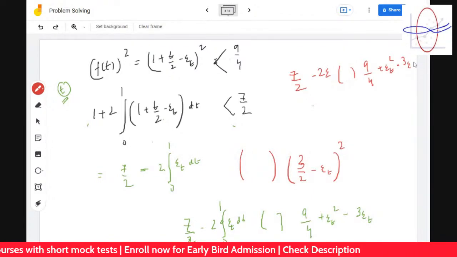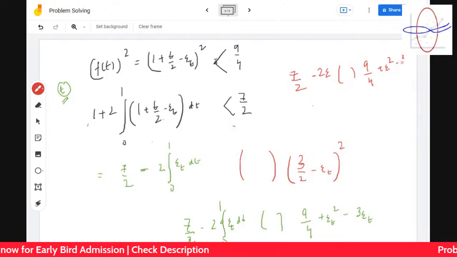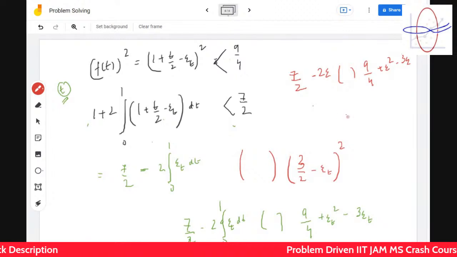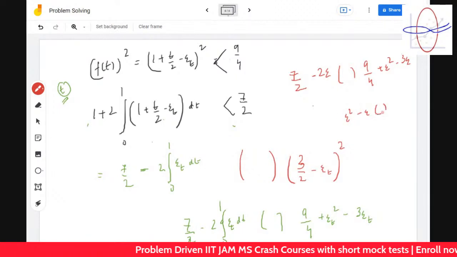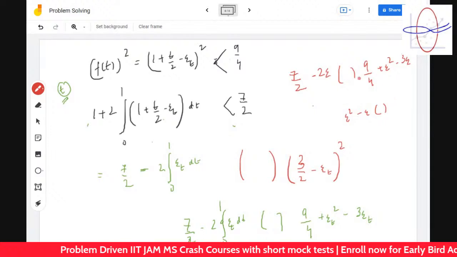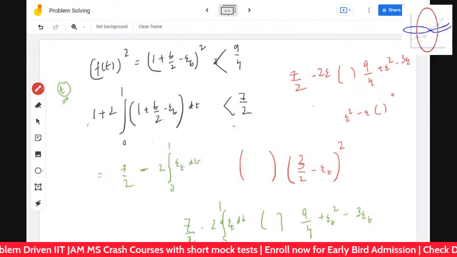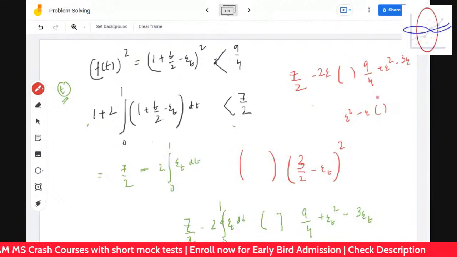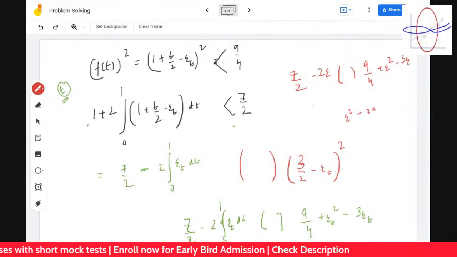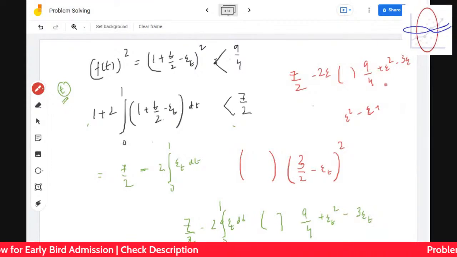I'm just replacing epsilon by this. This turns out that epsilon square minus epsilon is greater than 7 by 2 minus this, which turns out to be, let's take this, plus 9 by 4 minus 7 by 2, which turns out to be,